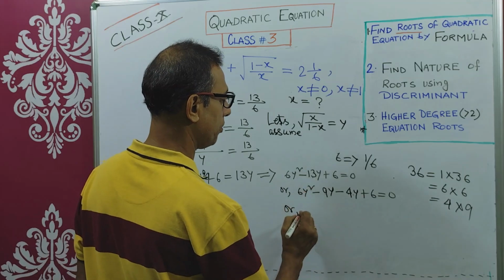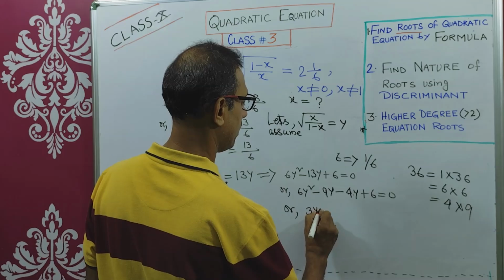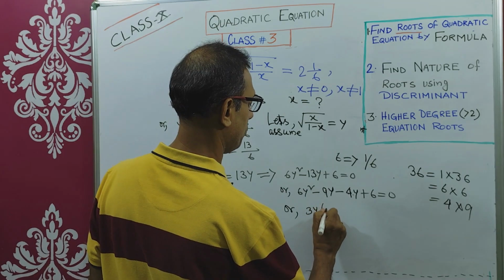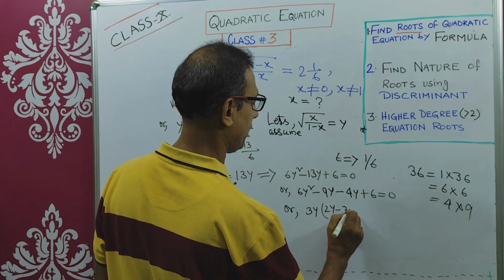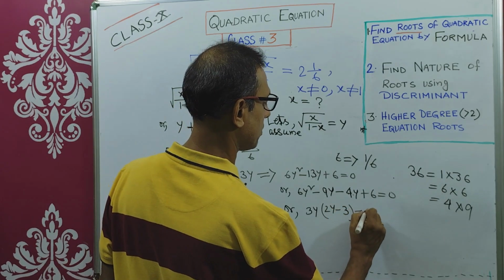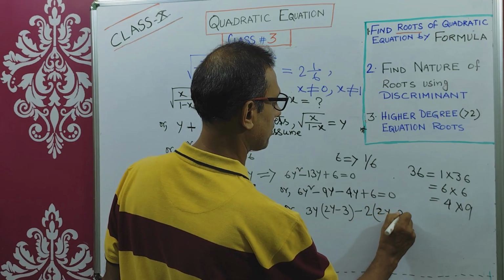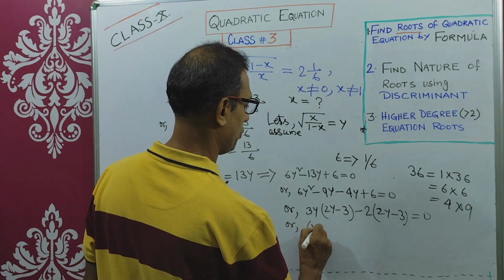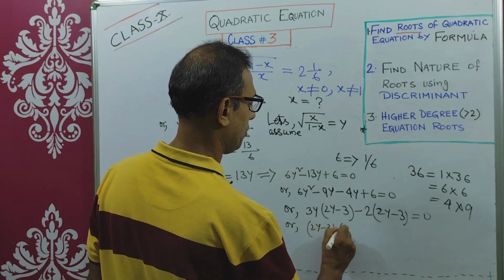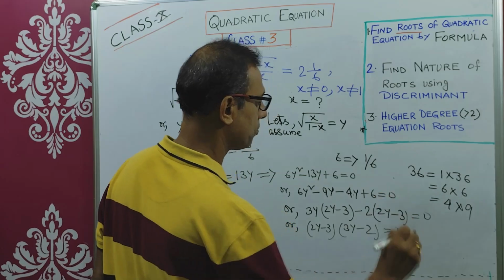So now you take the common part. 3y into 2y minus 3, minus 2 into 2y minus 3 equals 0. So 2y minus 3 into 3y minus 2 equals 0.